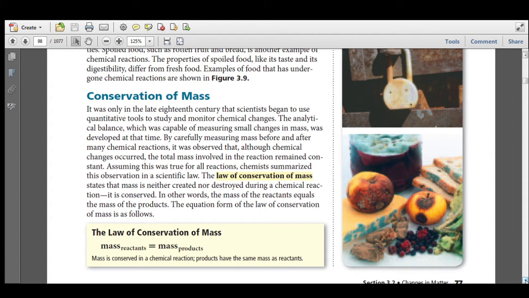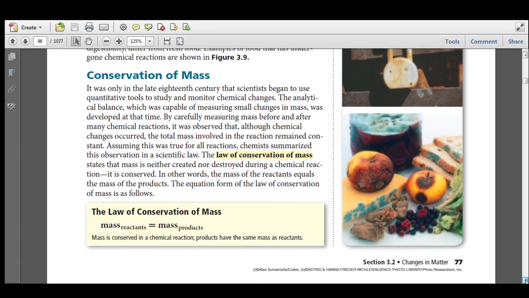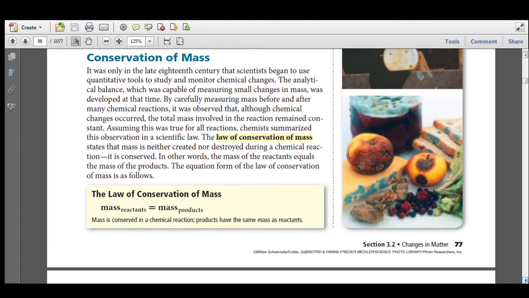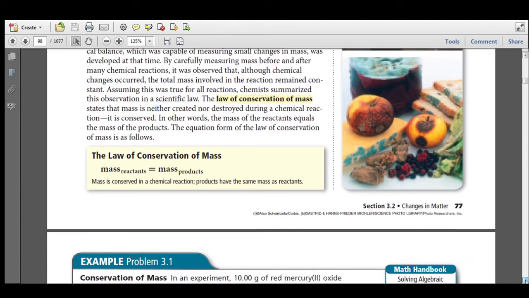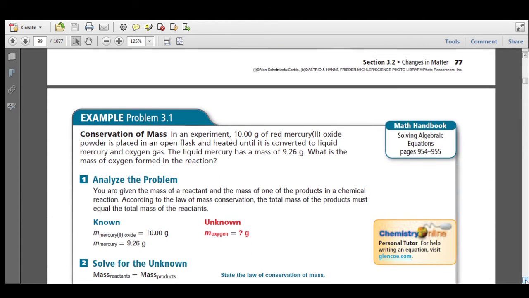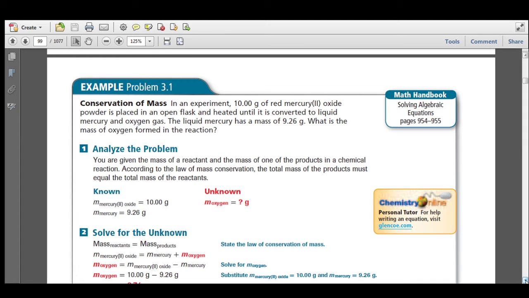The equation form of the law of conservation of mass is as follows: the sum of the masses of the reactants is equal to the sum of the masses of the products. Let's look at an example. In an experiment, 100 grams of red mercury(II) oxide powder is placed in an open flask and heated until it is converted to liquid mercury and oxygen gas. The liquid mercury has a mass of 92.6 grams. What is the mass of the oxygen formed?